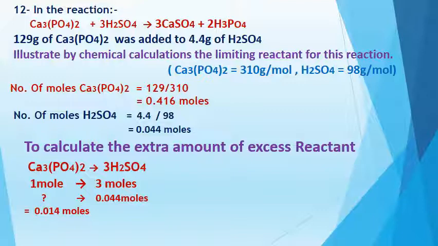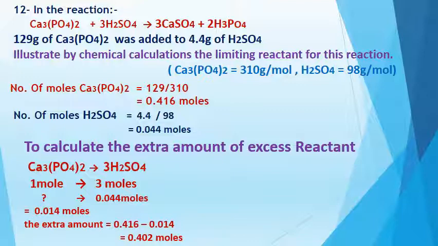How can I calculate the extra amount? Calcium phosphate is considered the excess reactant. I need only 0.014 moles, but he gives you 0.416 moles. So by subtraction, 0.416 moles minus 0.014 moles, I can calculate the extra amount of excess reactant that doesn't enter the chemical reaction.